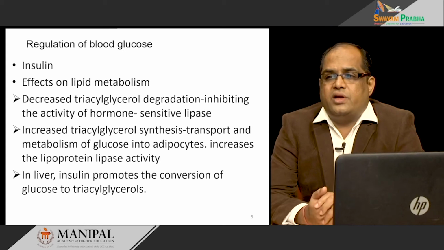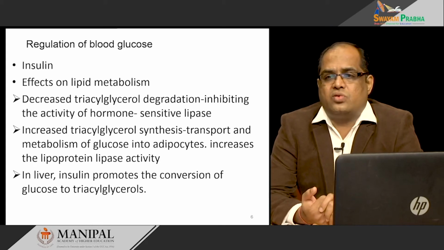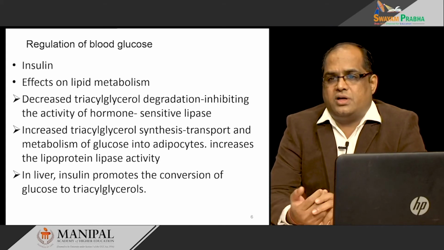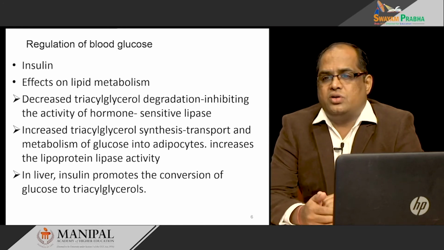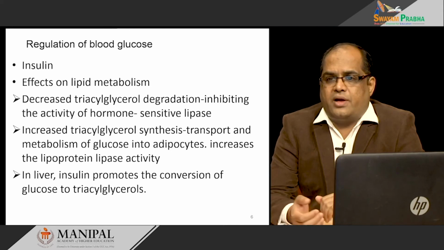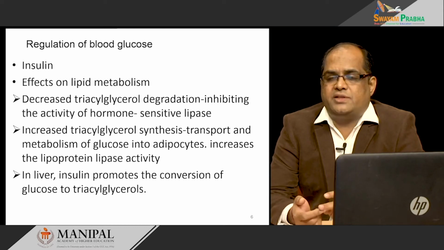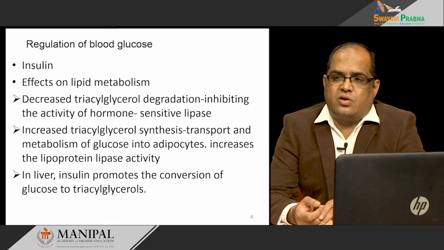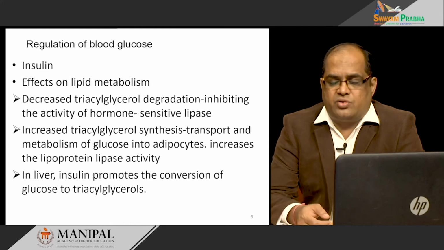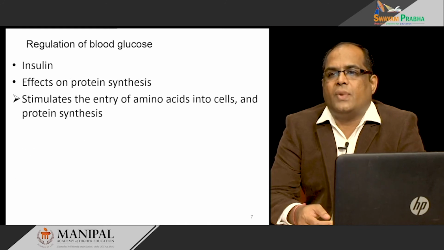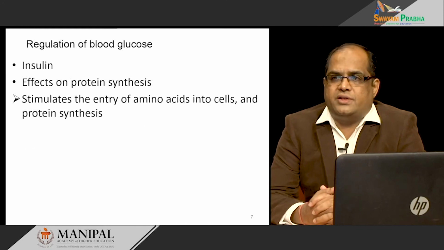In the liver, insulin promotes the conversion of glucose to glycerol. That is what I just discussed. So, excess glucose is converted into triacylglycerol by synthesizing excess fatty acid, then binding with glycerol to form triacylglycerol, and storage in the adipocytes. What is the effect on protein synthesis?